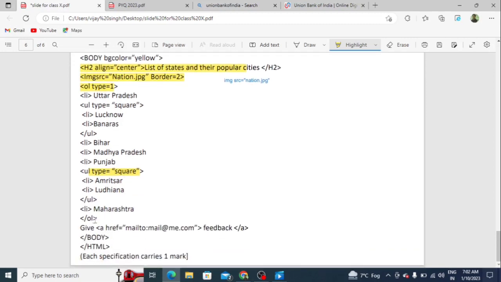And at the last you have to write the feedback. Students, how can we write the feedback? Feedback is a link type, so here we have to write a href equals mailto:mail@me.com, then feedback, and again the anchor tag will be closed.